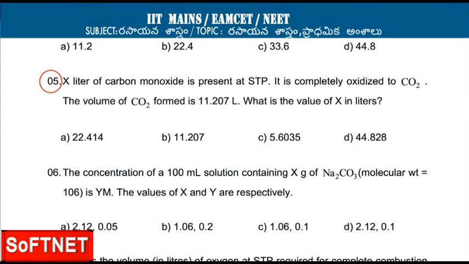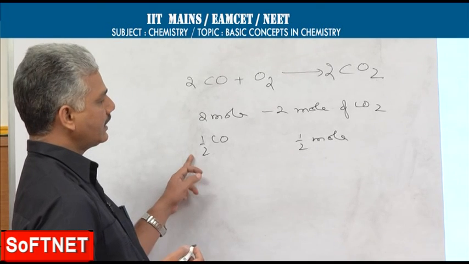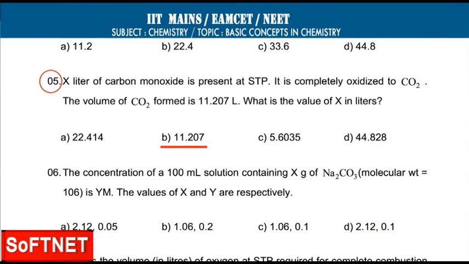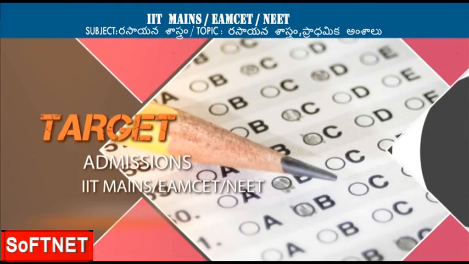When half mole of carbon dioxide is formed, that means half mole of carbon monoxide is involved in the reaction. So this half mole of carbon monoxide, if you convert it into liters, comes out to 11.2, the correct option being B.